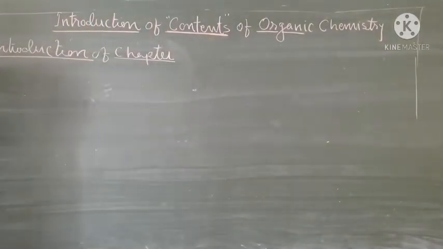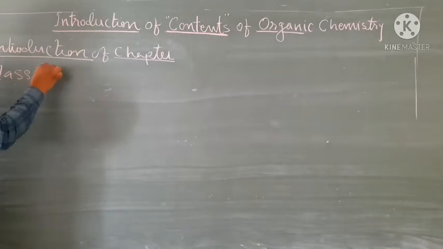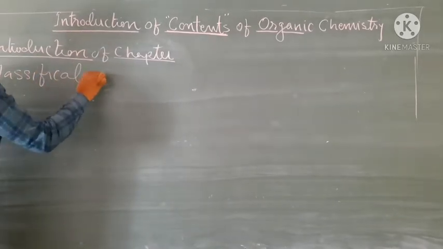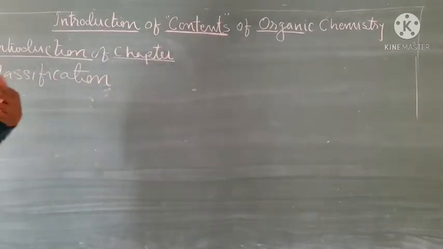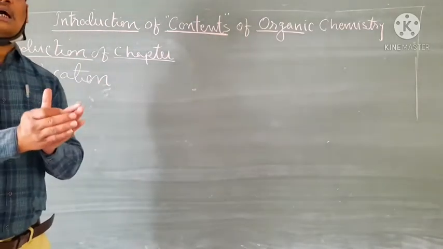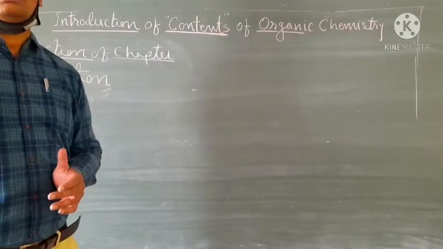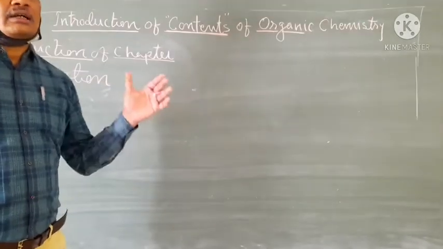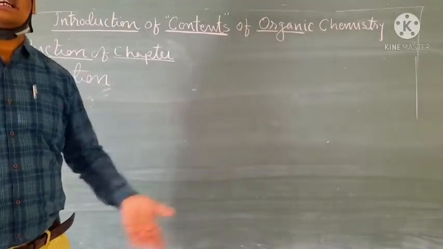The second content is classification. Now in this content we will study how many types of classifications may be done for a particular chemical compound. We can classify a chemical compound on the basis of various things.